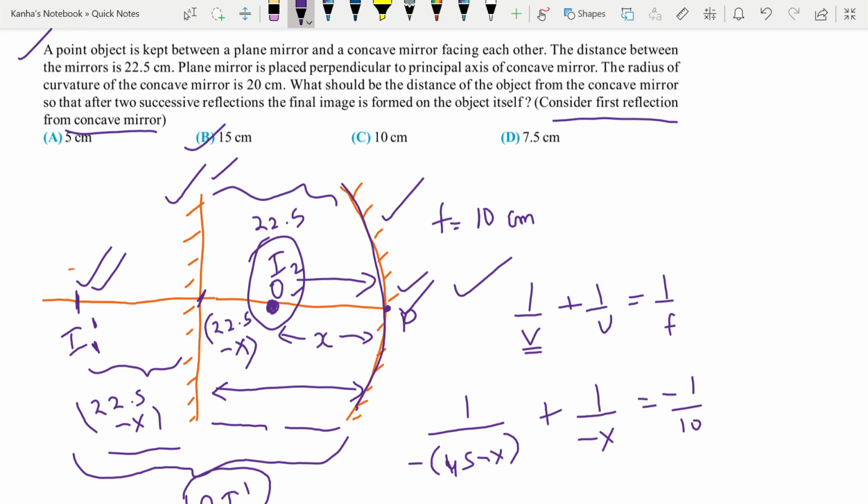The image can be anywhere, and wherever the image is, that will act as the object for the next reflection. The next reflection is by the plane mirror. For this plane mirror, our I prime acted as the object, and we found that the image of I prime was given as I2 at the object.